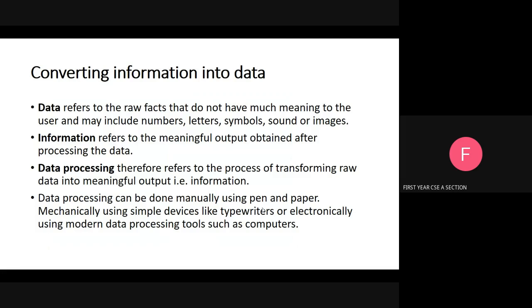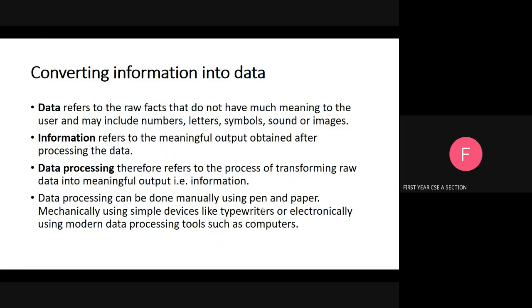Next one, converting data into information. We know very well what is data, what is information. Next, we are going to convert the data into information. That is data processing. What is data processing? It refers to the process of transforming raw data into meaningful output. That is the information. It can be done manually using pen and paper, mechanically using simple devices like typewriters, or electronically using modern data processing tools such as computers.